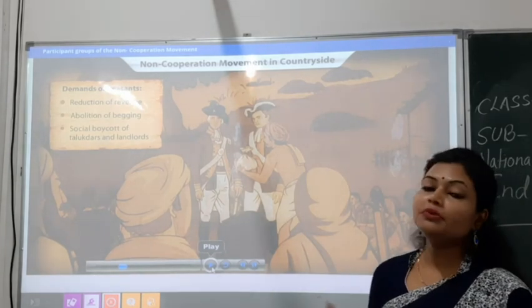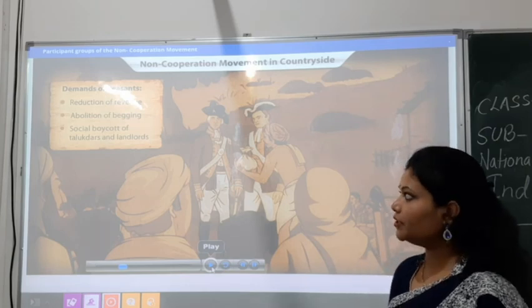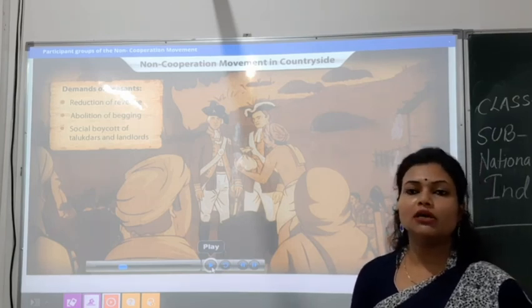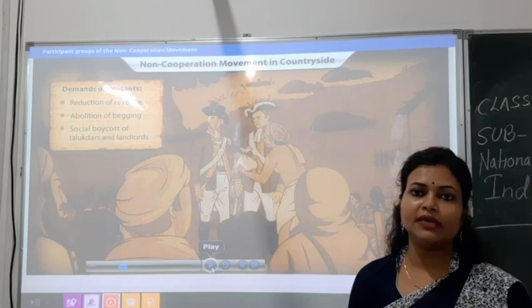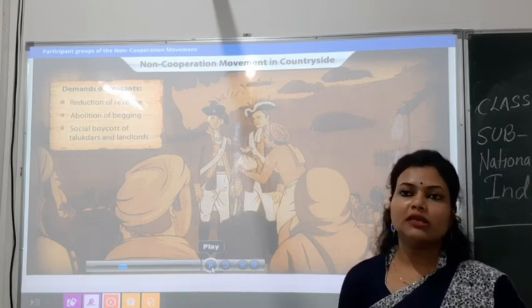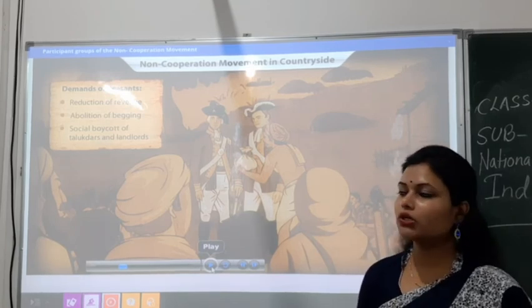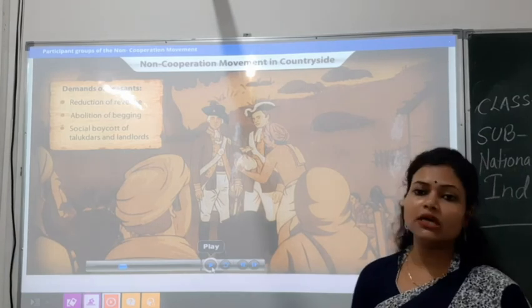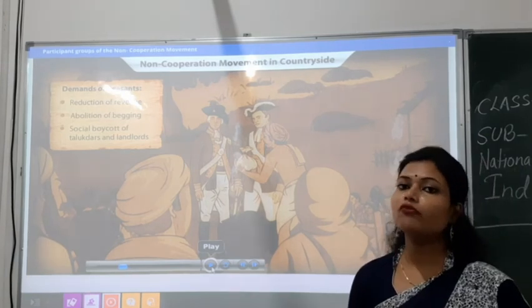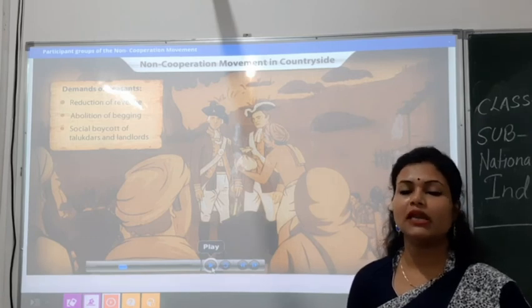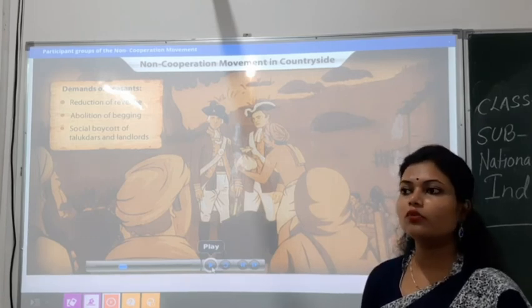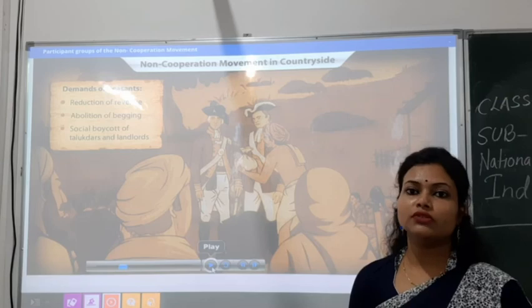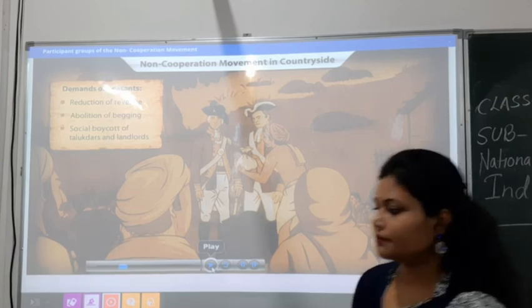There should be a reduction of revenue. Begging should be abolished, which is something nobody wants to do. Then there would be a social boycott of talukdars and landlords, because they had only exploited the peasants and made their lives more miserable. So that is why they wanted a system free of all these positions.